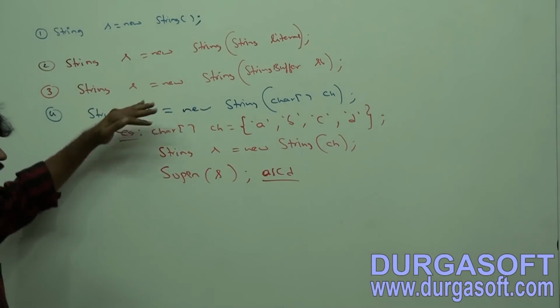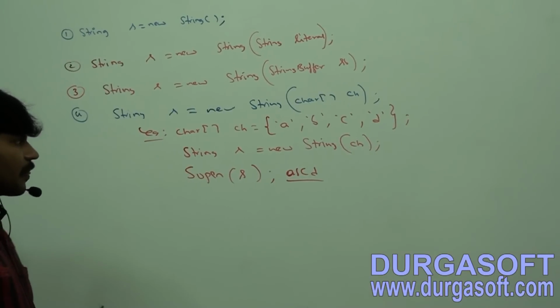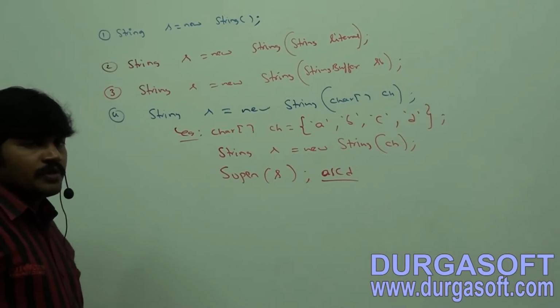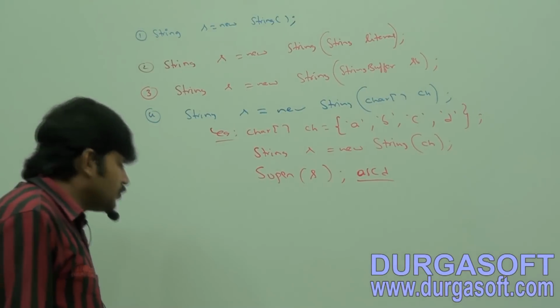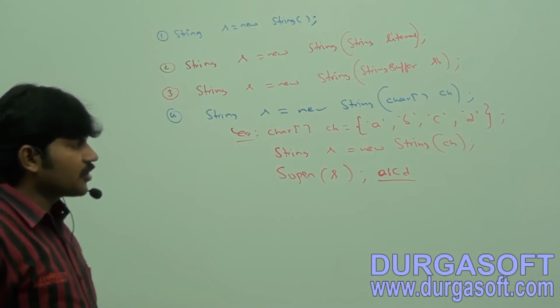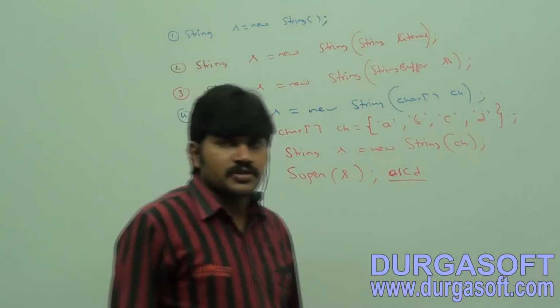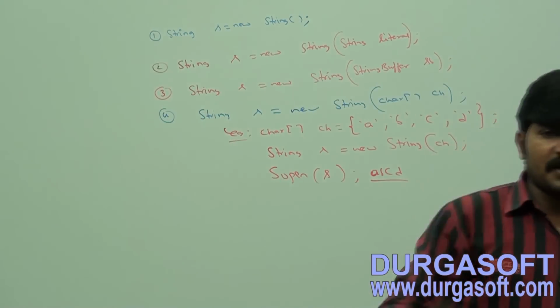Add the theory first. Creates an equivalent string object for the given char array.